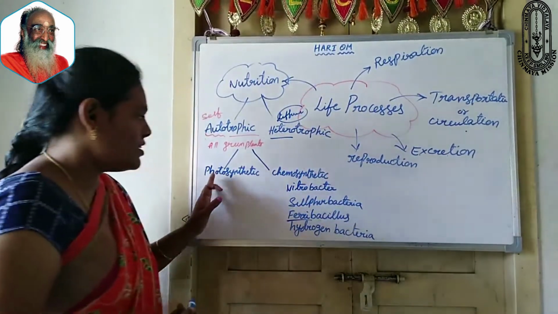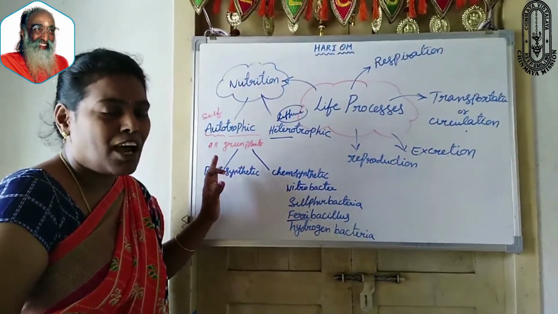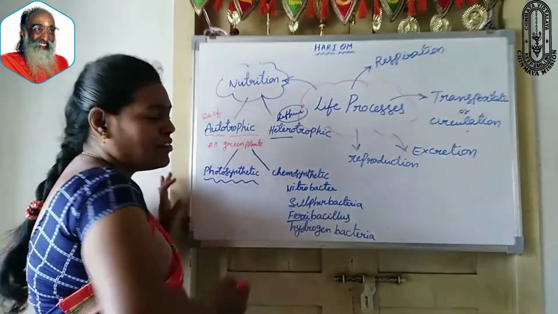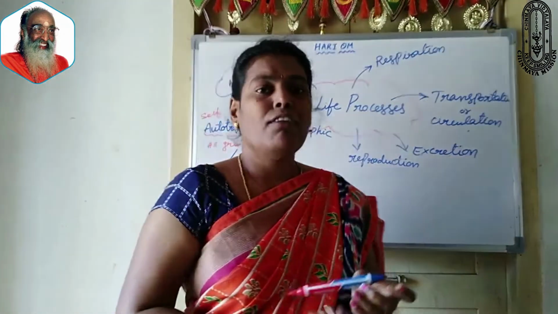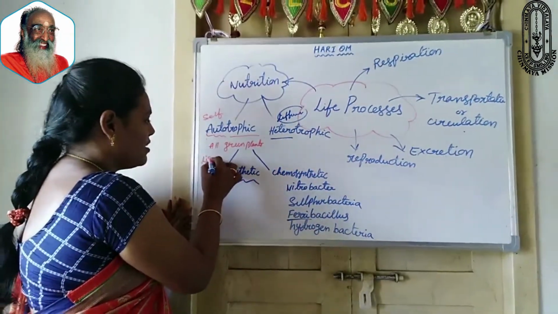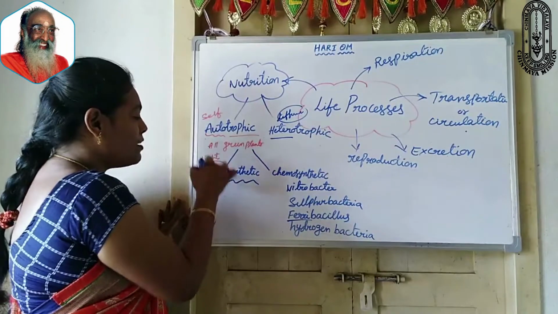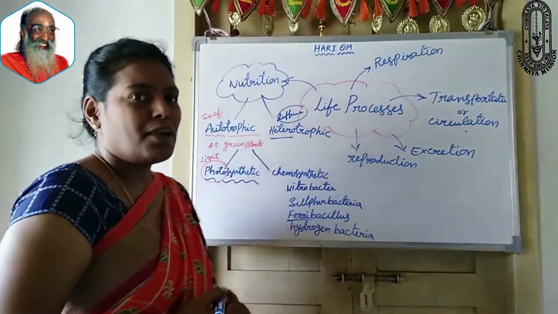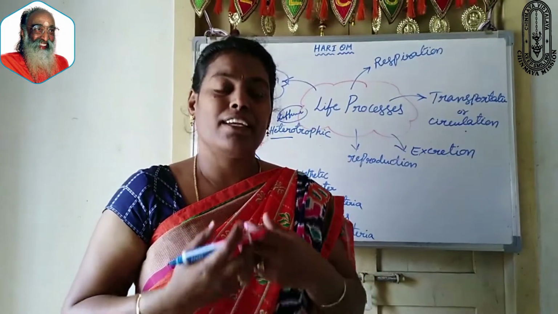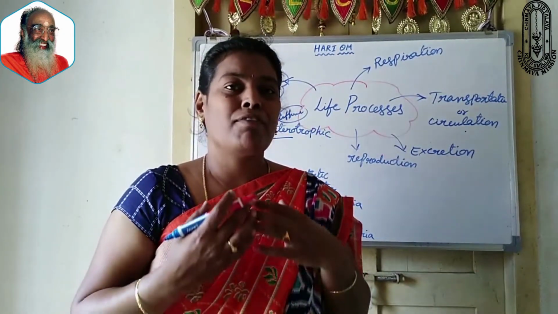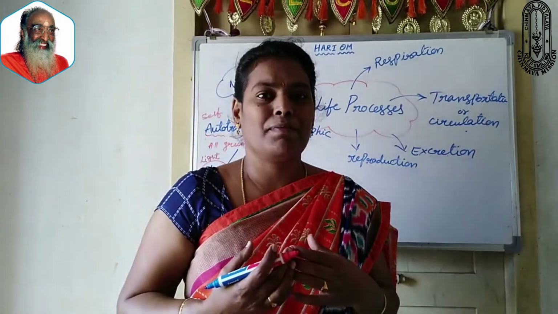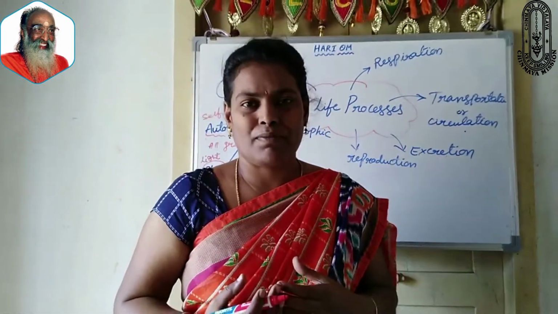And now coming to photosynthetic autotrophic nutrition. Already you know this. What is meant by photosynthesis? Photo, it is in the name itself. Photo means light. If any organism prepares its own food by utilizing light, that category of organisms comes under photosynthetic autotrophic nutrition.